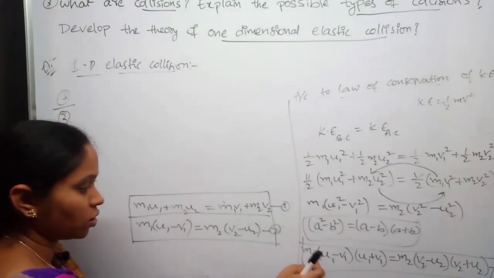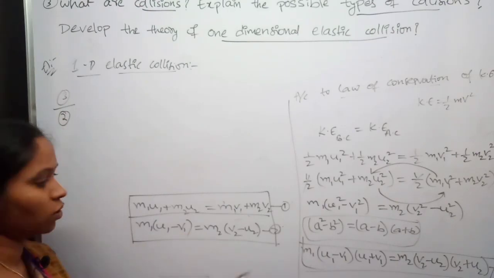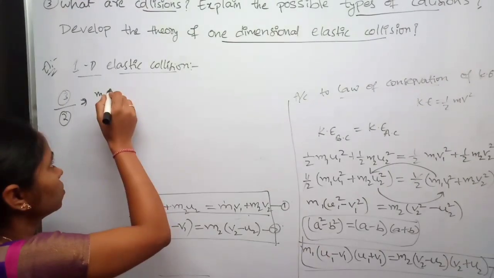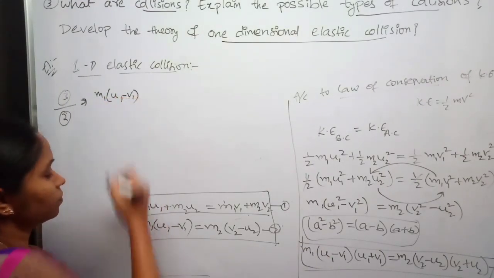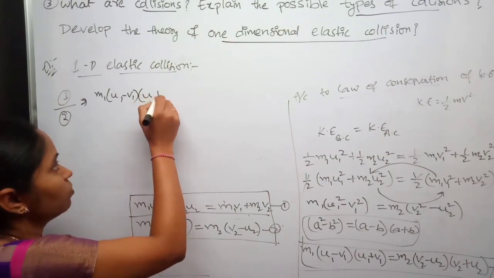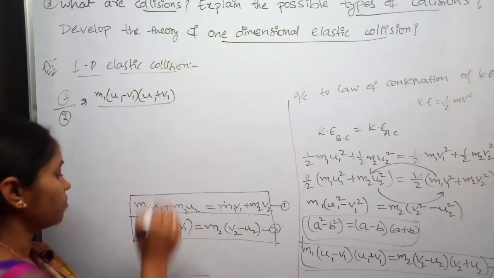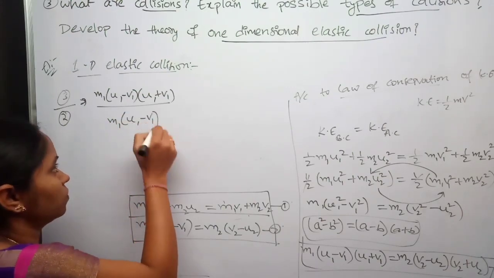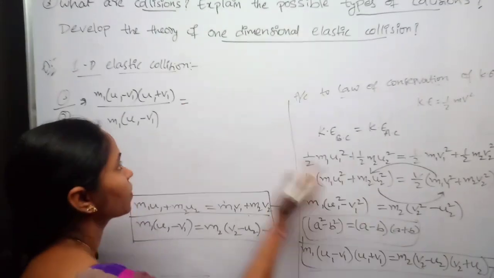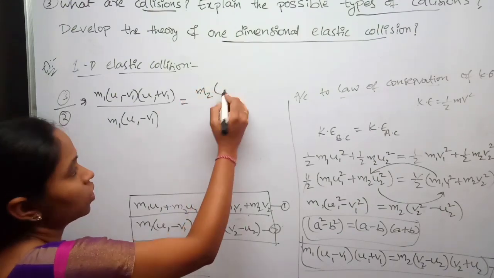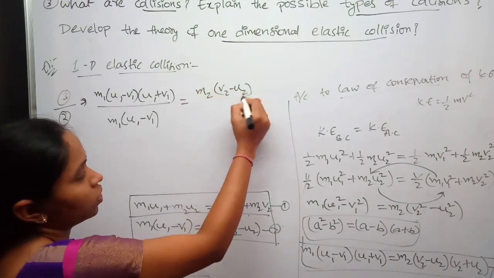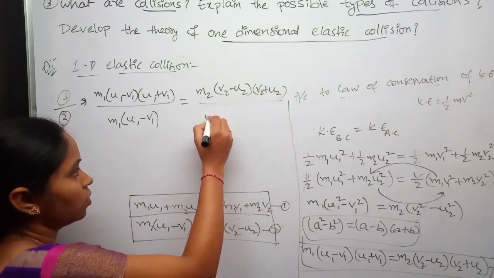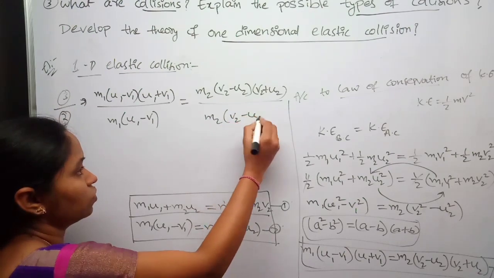This will be m1 into u1 minus v1 into u1 plus v1 divided by m1 into u1 minus v1, which will be equal to m2 into v2 minus u2 into v2 plus u2 divided by m2 into v2 minus u2.